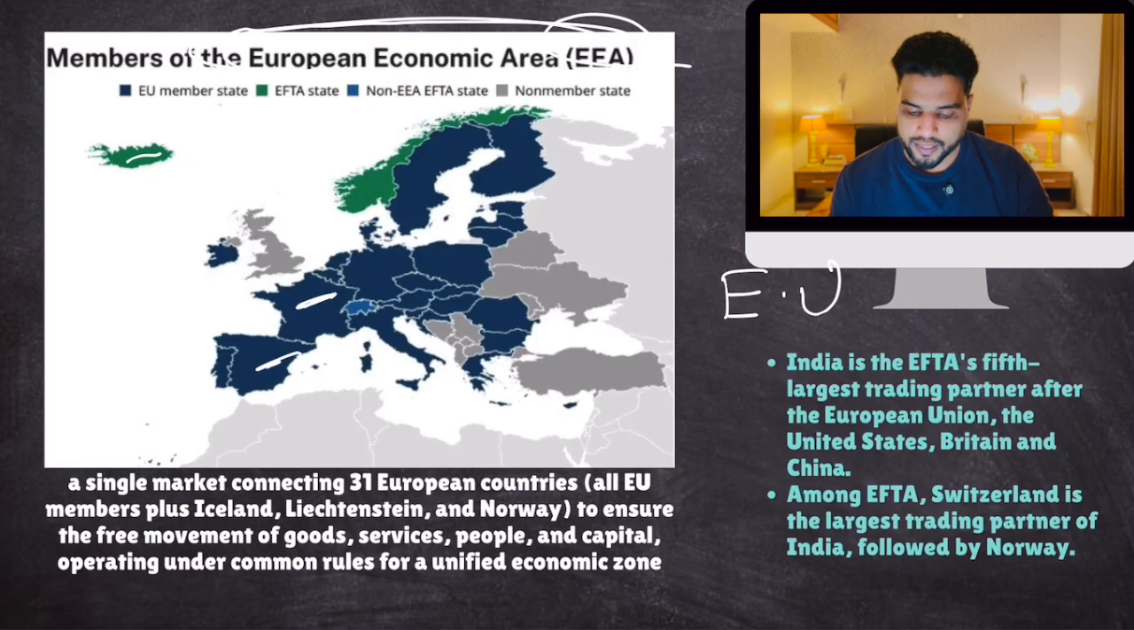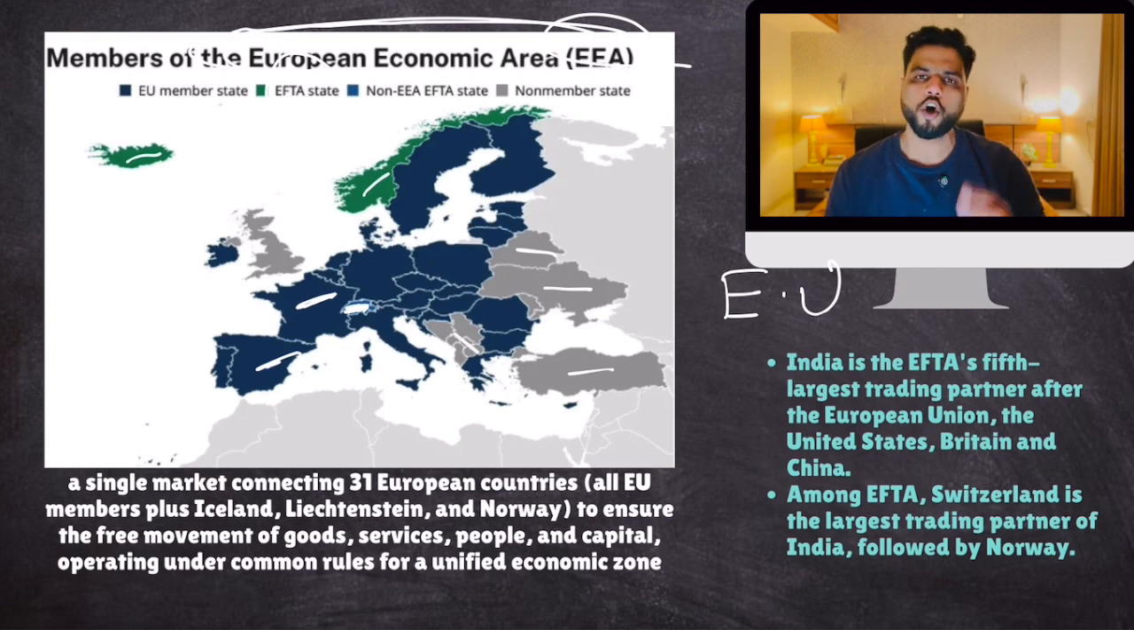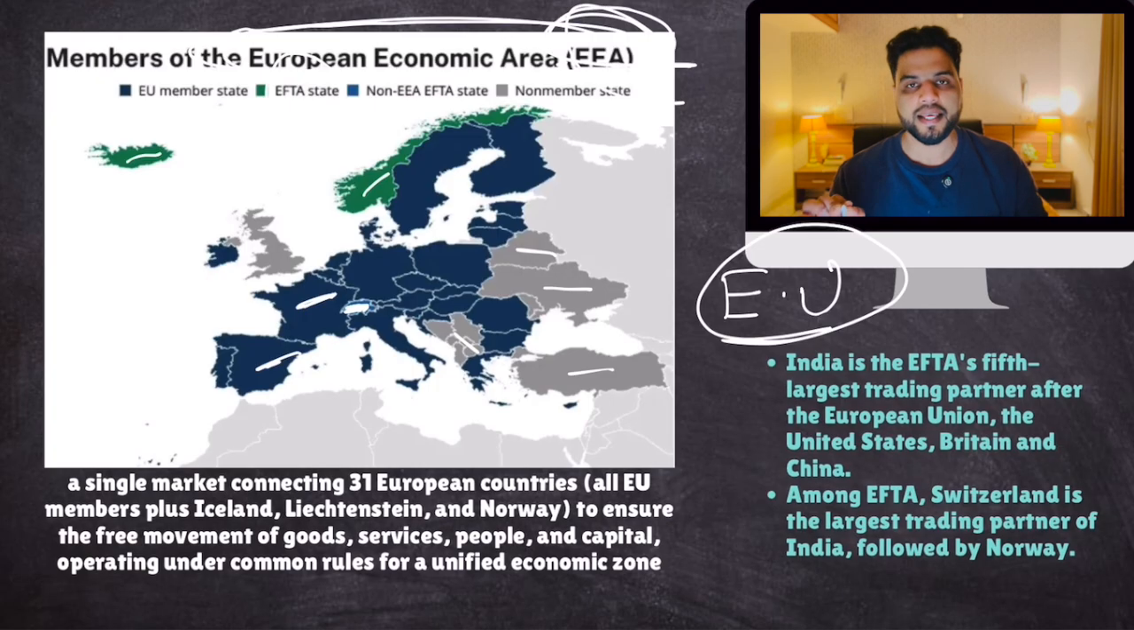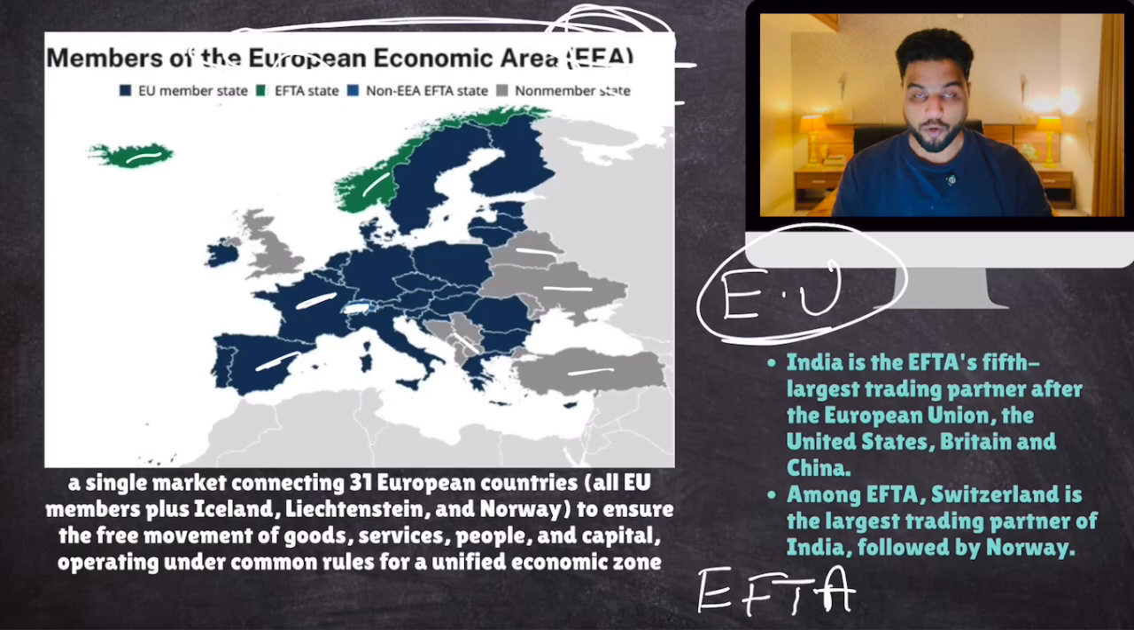Because in the European Economic Area, these dark blue countries are countries from the European Union. These green countries are from EFTA. Then these light blue are countries which are non-EEA EFTA states. And then there are these countries which are neither part of the European Union nor part of EFTA, but part of the European Economic Area. That means they don't charge tariffs with each other. So remember the distinction between EU and EEA and EFTA. It is very important.